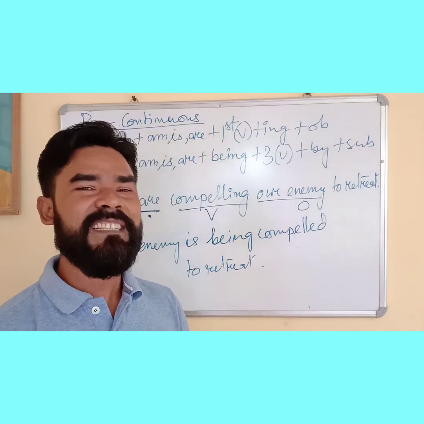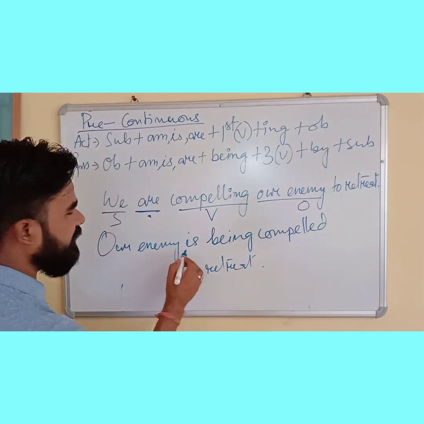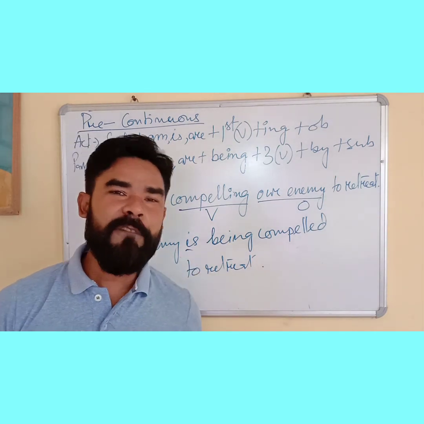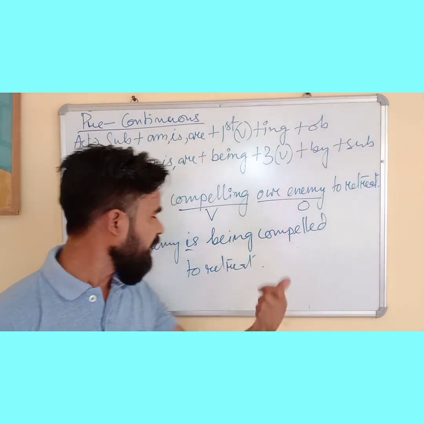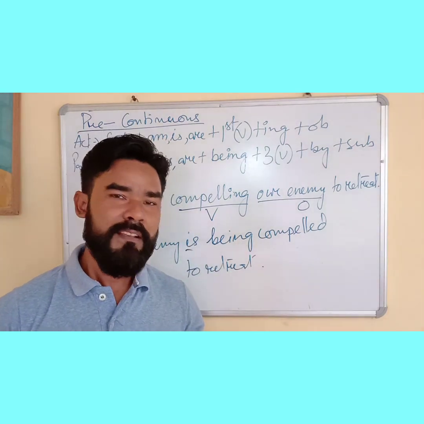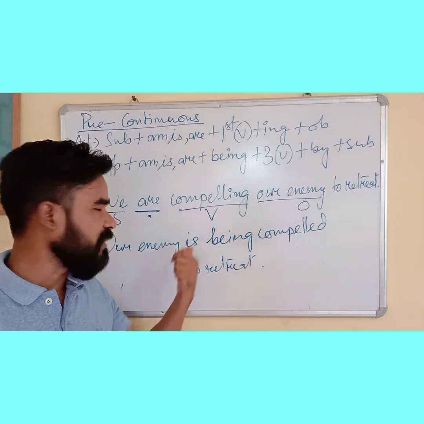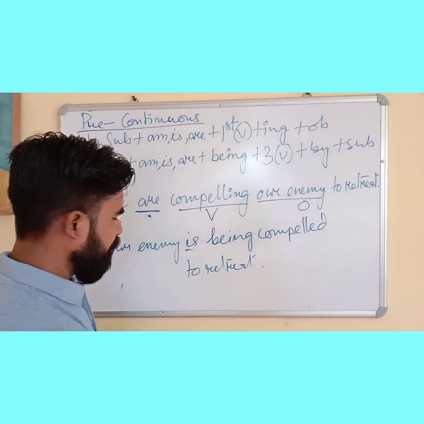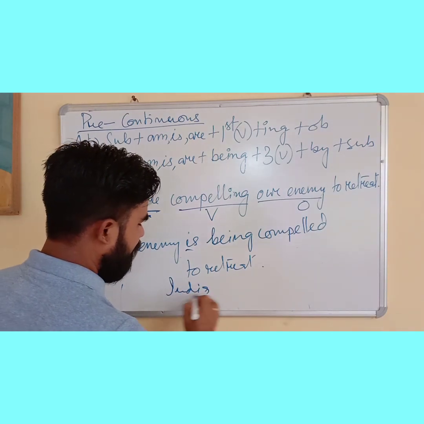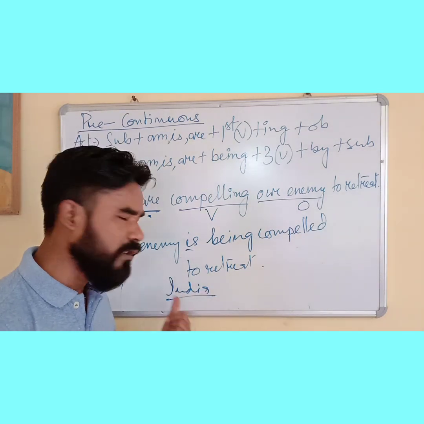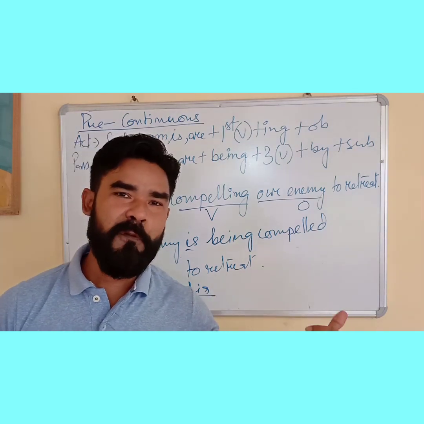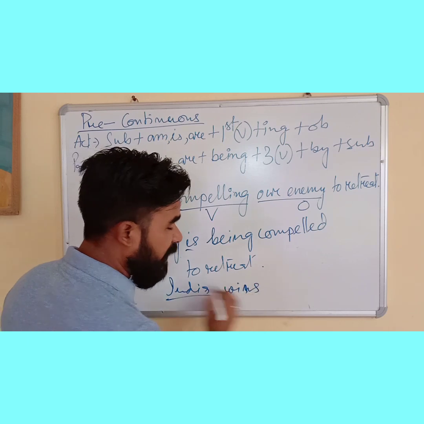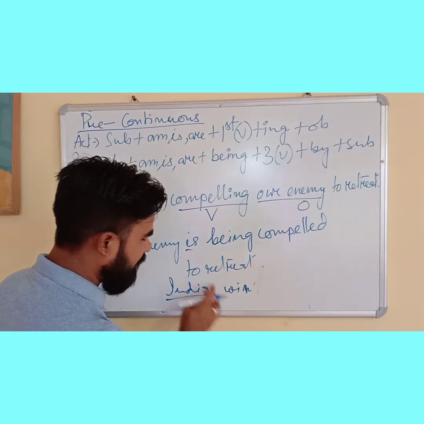Now a question might have arisen in your mind: why is "enemy" treated as a group of people? What is the plural form of enemy? Enemies. When a noun has a plural form, why should we get confused regarding this one? Normally you might have seen this: "India is my country." It's a singular noun. But in cricket, if you watch, India is third person singular, so it should be "wins". Why do we write "win"? Why do we take it as plural?